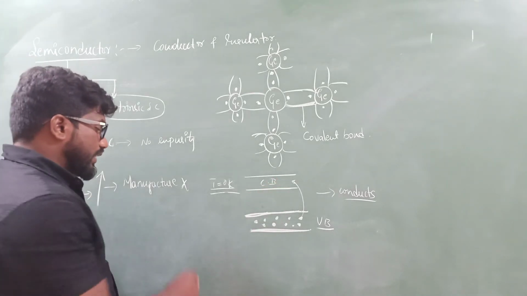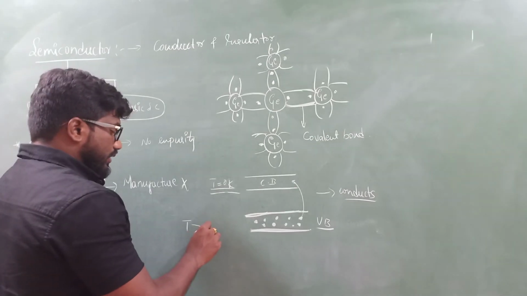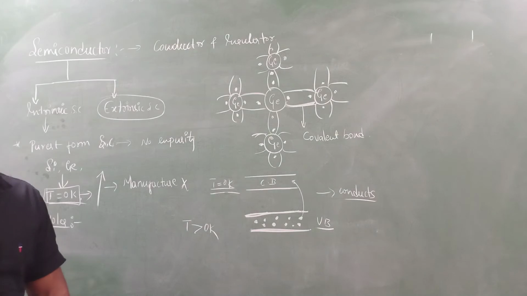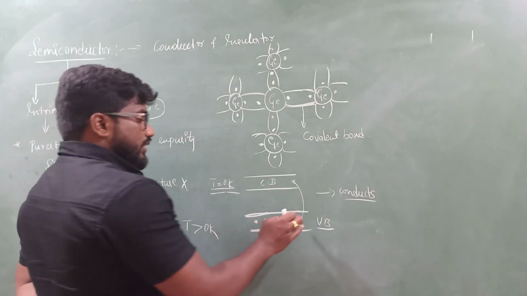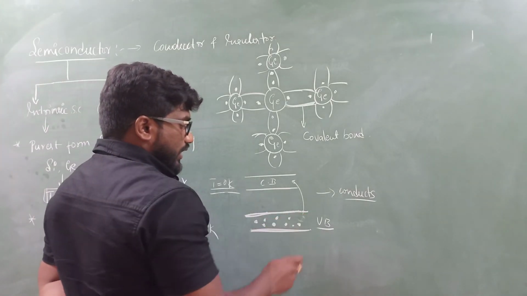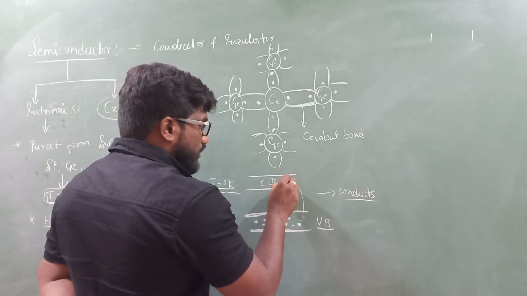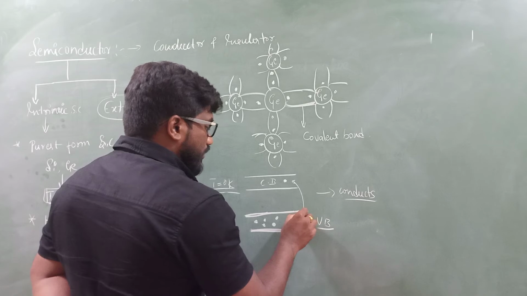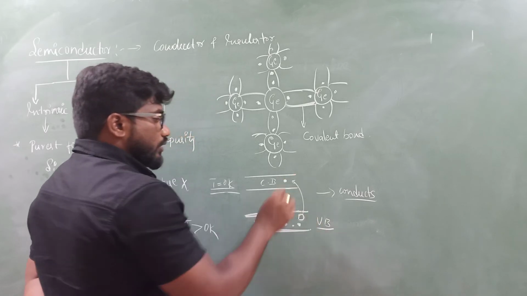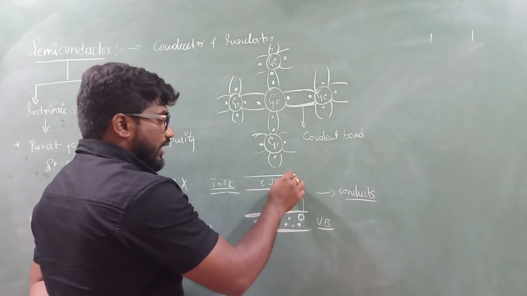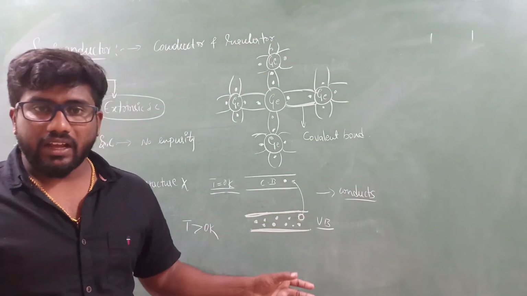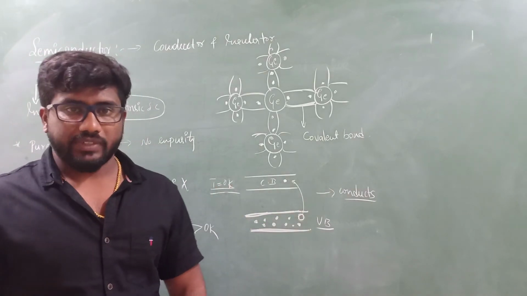So when T is greater than 0 Kelvin, when the temperature starts to increase, what happens? The electrons which are present in the valence band will go to the conduction band, leaving some empty space.